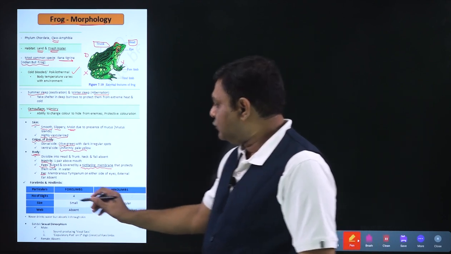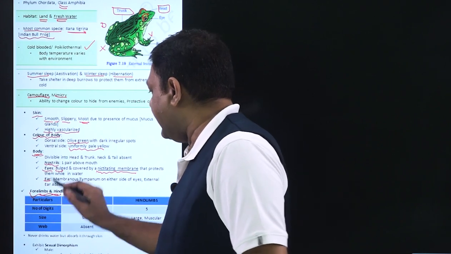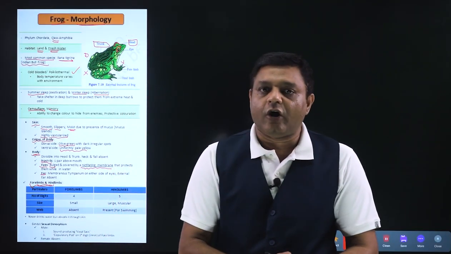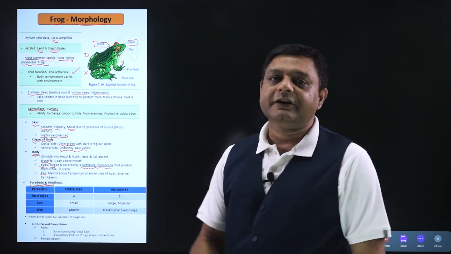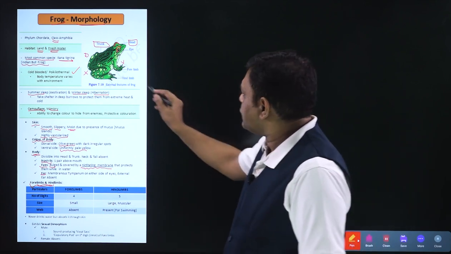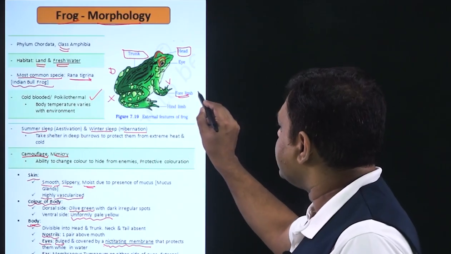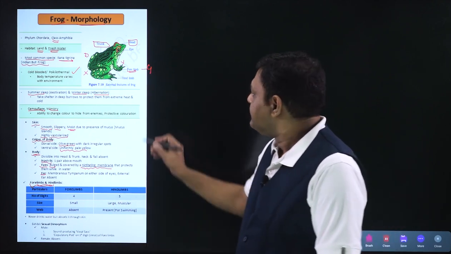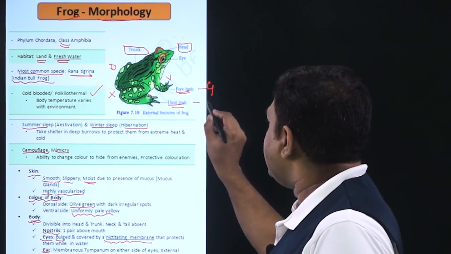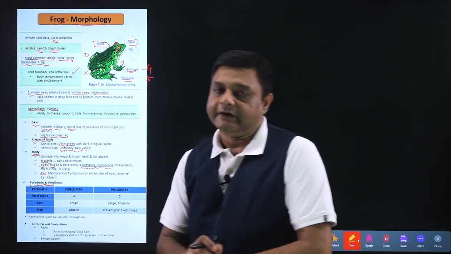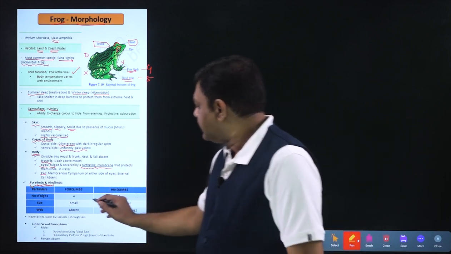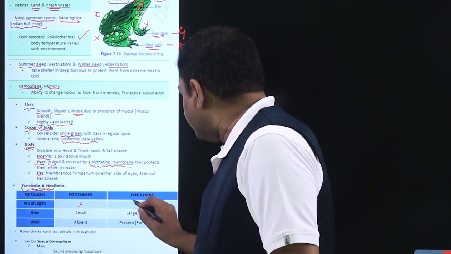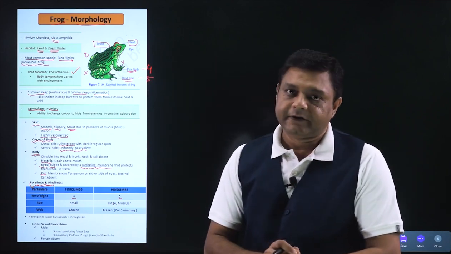After this, coming to forelimbs and hind limbs. So first we will talk about the number of digits or fingers that are present. So these are the forelimbs, and each forelimb has just 4 digits. Talking about the hind limb, each hind limb has 5 digits. So the number of digits in frog in forelimbs and hind limbs are different.